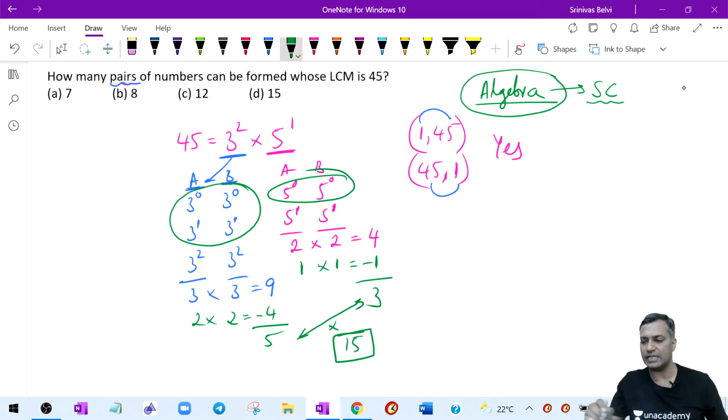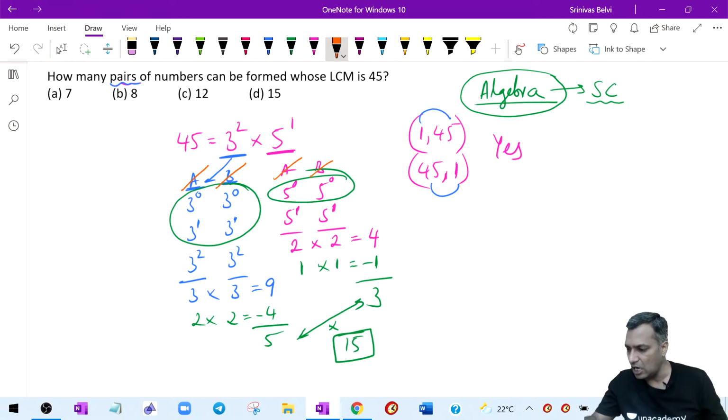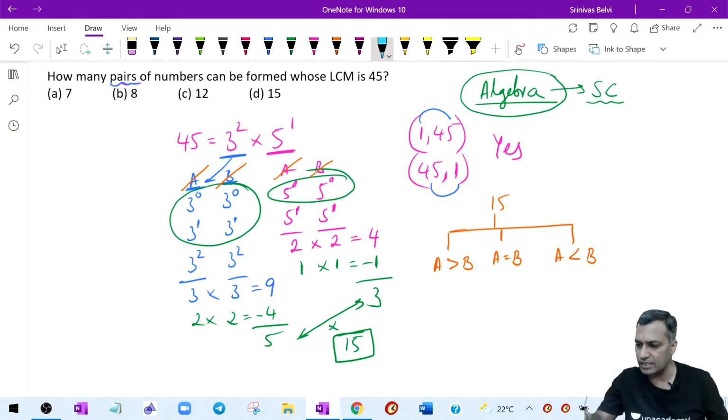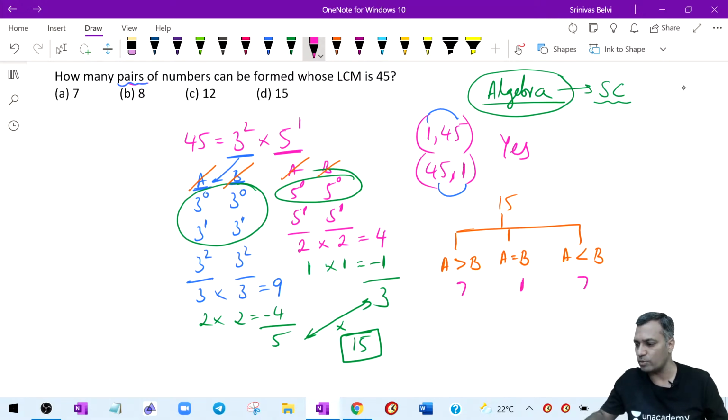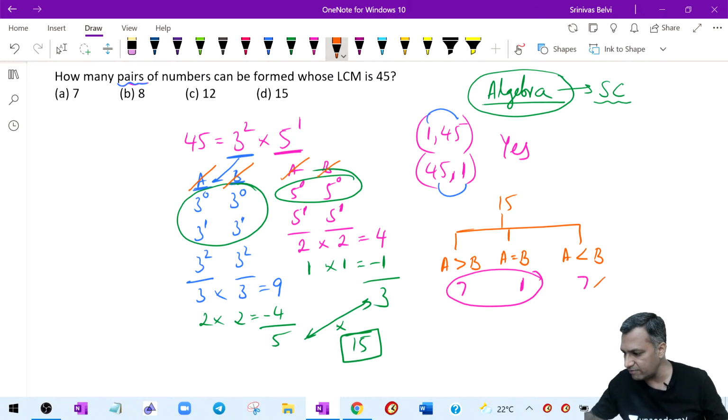That's correct. All right, 15 is correct, provided there is a nomenclature A, B. However, out of these 15 cases, remember, there will be a duplication. There will be half of the cases in which A would be greater than B, half of the cases in which B would be greater than A, and there would be cases in which A will be equal to B. And hence you say that 7 cases would be here, 7 cases would be here, and 1 case would be here. And hence your answer is 7 plus 1. These two 7s are redundant. This 7 I can discard. Either I can consider one side, discard the other side. 7 plus 1, 8 becomes my answer.